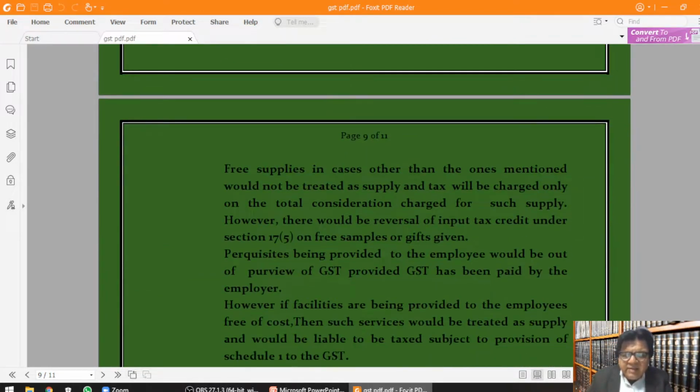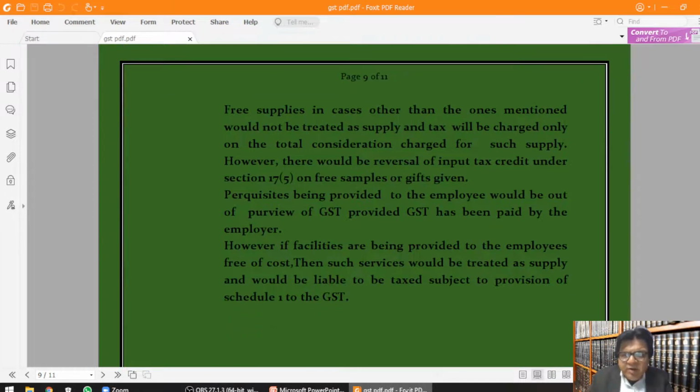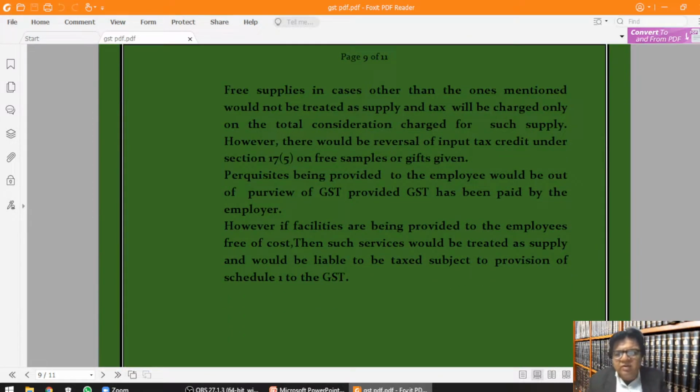Free supplies in cases other than the ones mentioned would not be treated as supply and tax will be charged only on the total consideration charged for such supply. However, there would be reversal of input tax credit under Section 17, subsection 5 on free samples or gifts given.